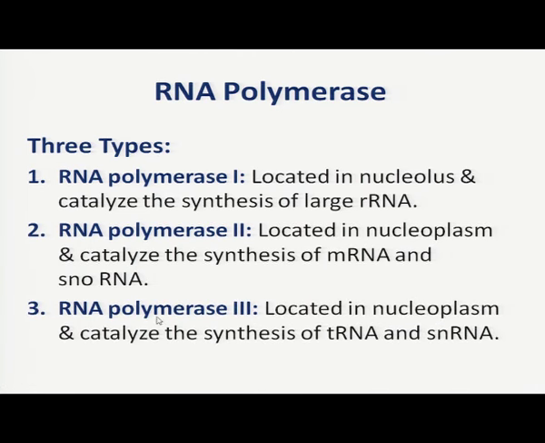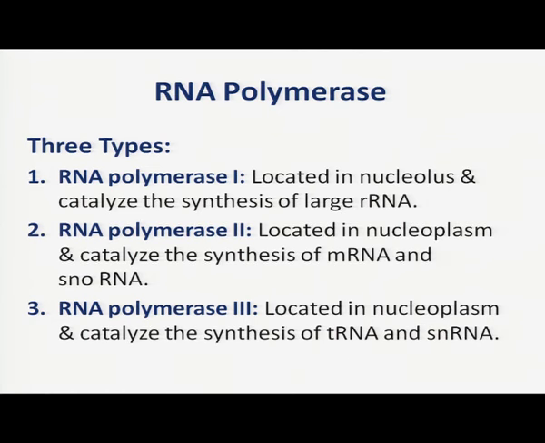And the last RNA polymerase is RNA polymerase 3, which is located in the nucleoplasm and catalyzes the synthesis of transfer RNA and a small nuclear RNA. So, transfer RNA is synthesized with the help of RNA polymerase 3.